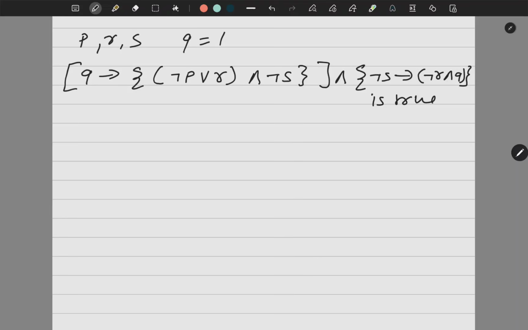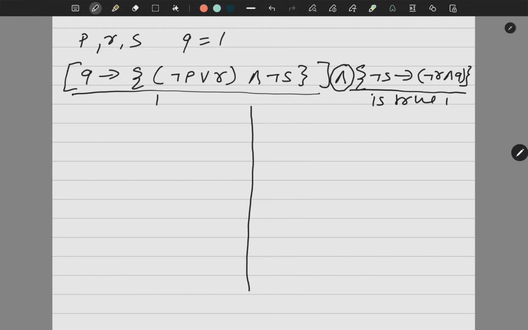This is pretty big, so you have to observe carefully. If you observe, I can break it into 2 parts, this and this, and in between I have conjunction. So I know that this will take the value true only in one condition, when both are true. So separately I can say that this part is true and this part is also true. Now one by one I will solve both the parts.